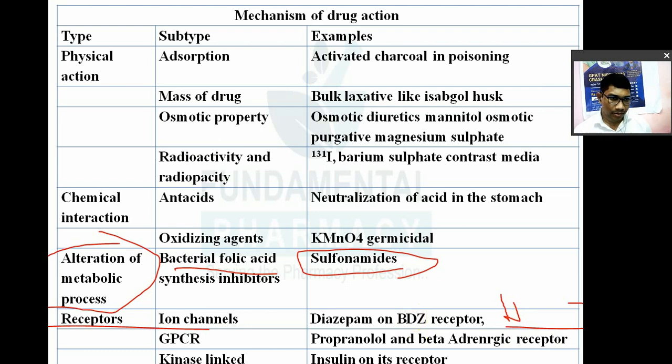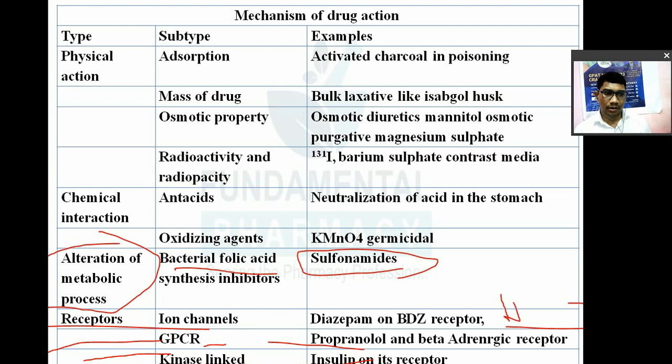Then GPCR: a drug may act on a second type of receptor known as the G protein coupled receptor. Drugs like propranolol, beta blockers, adenosine blockers, muscarinic agonists and antagonists act on G protein coupled receptors. Or a drug may act on a third type of receptor known as the kinase linked receptor. We have already seen the insulin receptor, which is a kinase linked receptor, type 3.